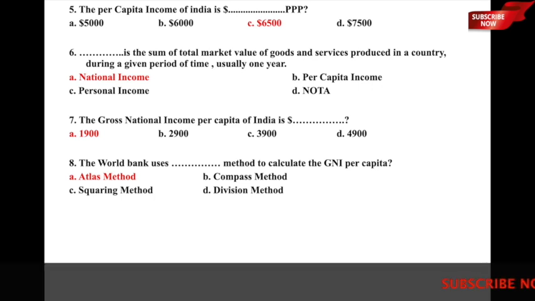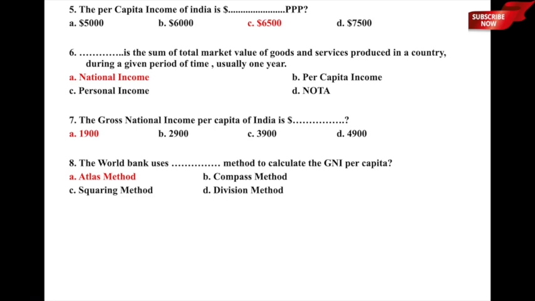The World Bank uses dash method to calculate the gross national income per capita. Which method is used by the World Bank to calculate the GNI per capita? Whether it is A, Atlas method, B, compass method, C, squaring method, or D, division method. Here again a very factual sort of a question. All these questions were associated with facts or the current happenings. So here only one, the national income thing, was a definition sort of a thing. But anyways, the World Bank uses Atlas method to calculate the gross national income per capita for all the countries in the world. So option A, Atlas method, is the correct answer to this particular question.